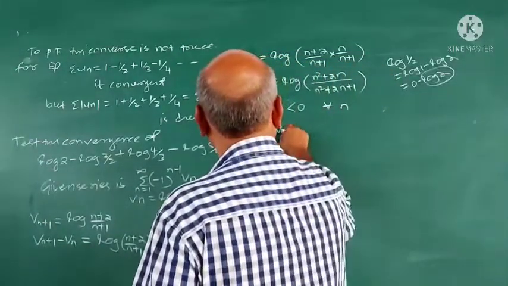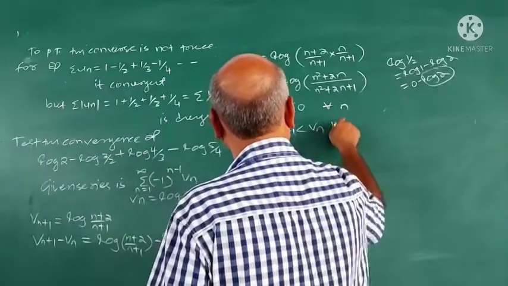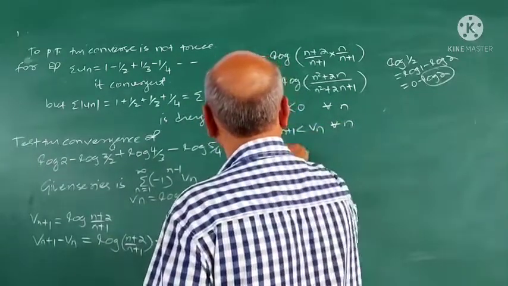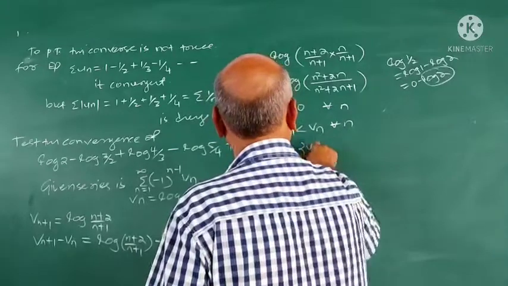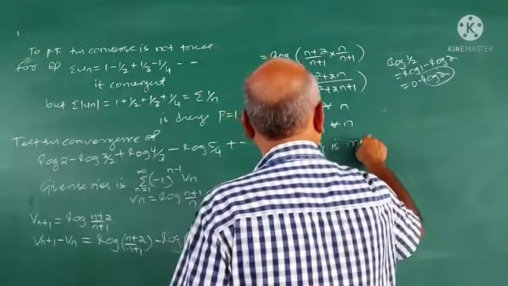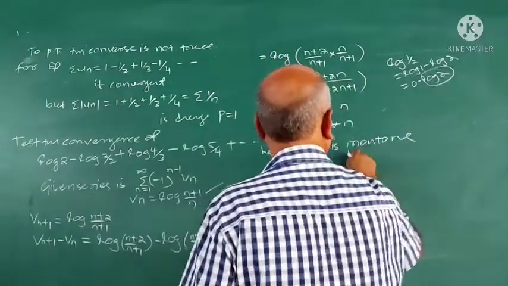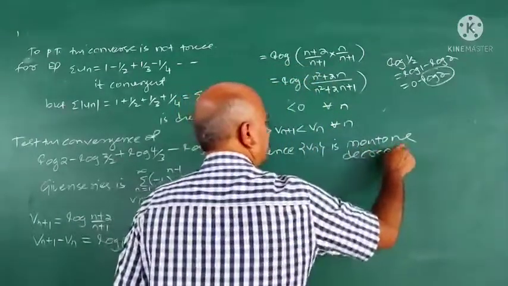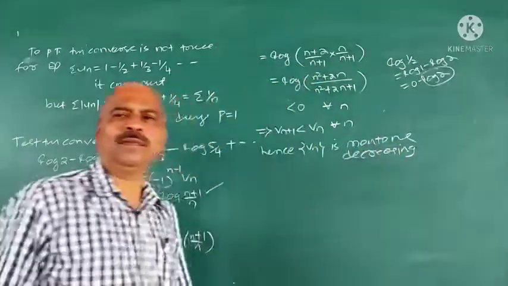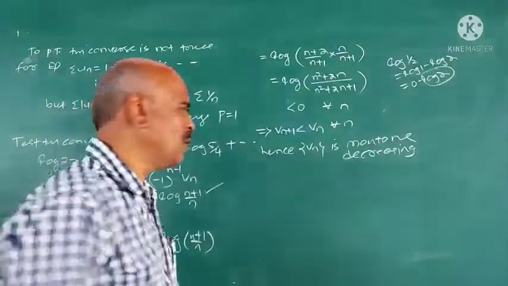This implies Vn plus 1 is less than Vn for all n. Hence, the sequence Vn is monotone decreasing.